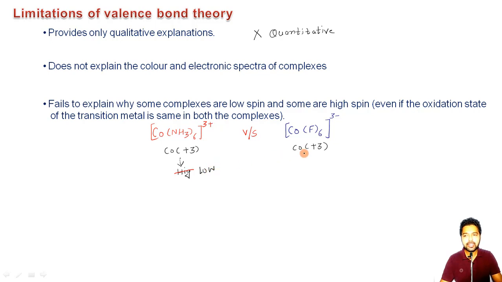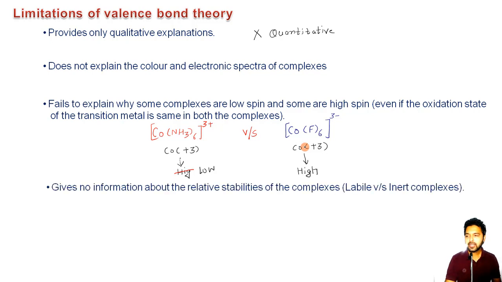On the other hand, this complex, in which the same metal atom, cobalt, is present with the same oxidation state, +3, is a high spin type of complex. So the valence bond theory gives no explanation why this is happening.